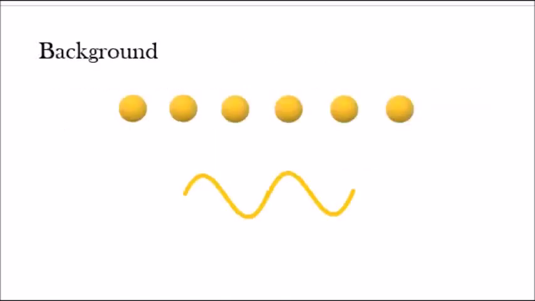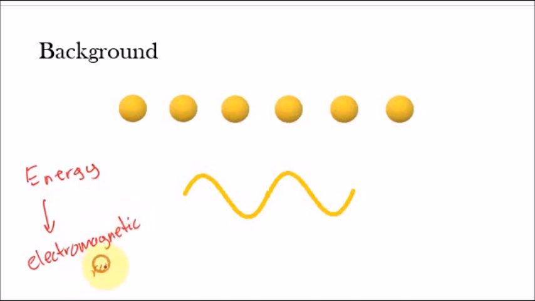Let's look here. Just to recap, we know that energy can be transferred through something called electromagnetic radiation. We also know that electromagnetic radiation travels in waves, and that these waves consist of packets of energy called quanta. These are the things that you should know at this point.